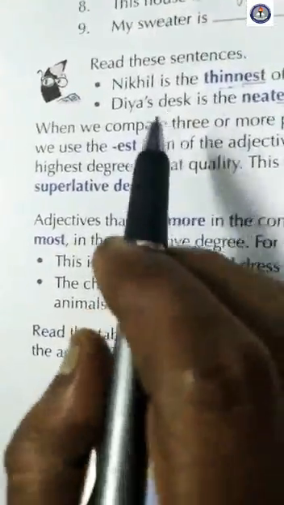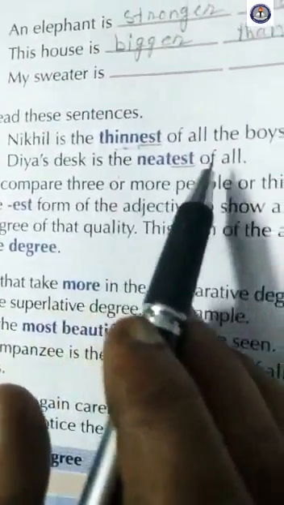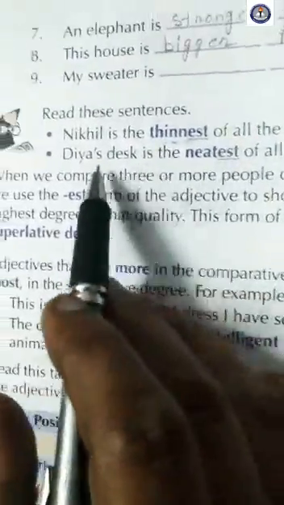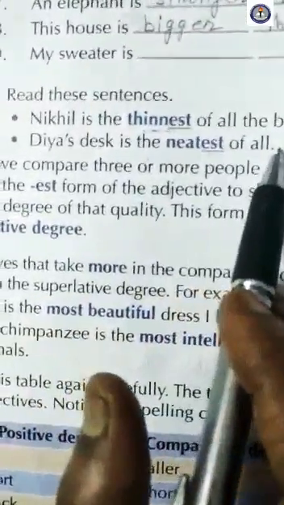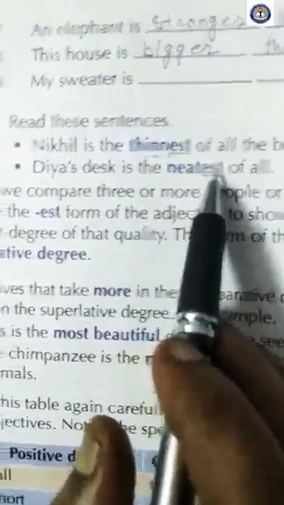Clear? And one more example is here. Diya's desk is the neatest of all. No other desk is neater than Diya's. Diya's desk is the neatest of all. So it is the superlative degree.